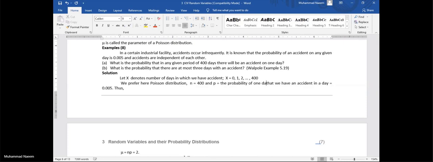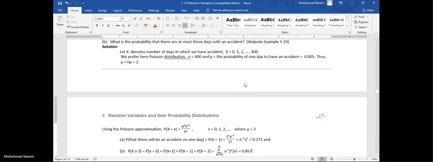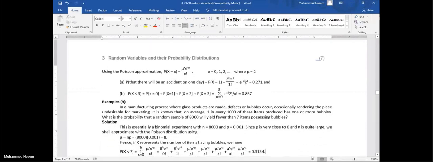In this way, now we calculate mu, because mu is used in the formula. Then state the formula in a proper way.